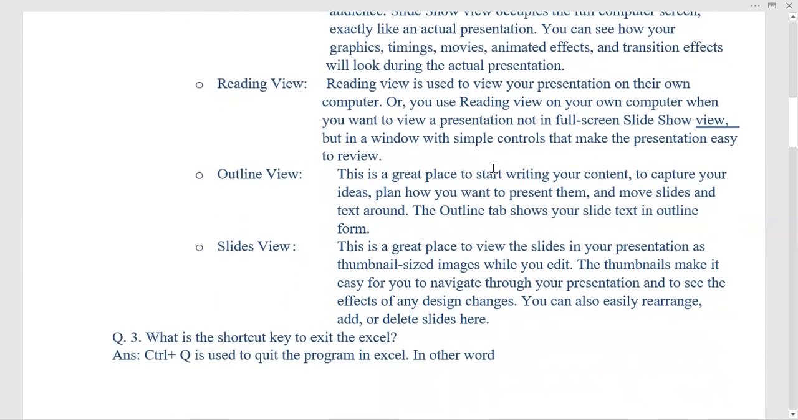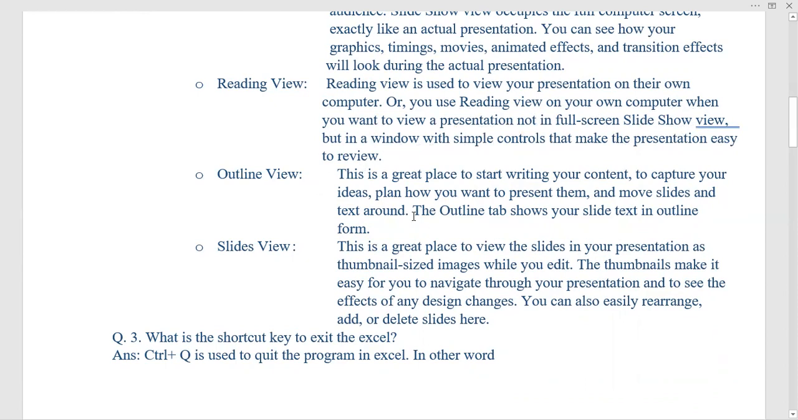Next one is reading view. Reading view is used to view your presentation on your own computer. If you want to read the different lines you have written in each slide, one by one, or two at a time or three at a time, then you can use this reading view. You use reading view when you want to view the presentation not in full screen slide show view, but in a window with simple controls that make the presentation easy to review. So it is for revising your presentation, for seeing it again so that it can be corrected.